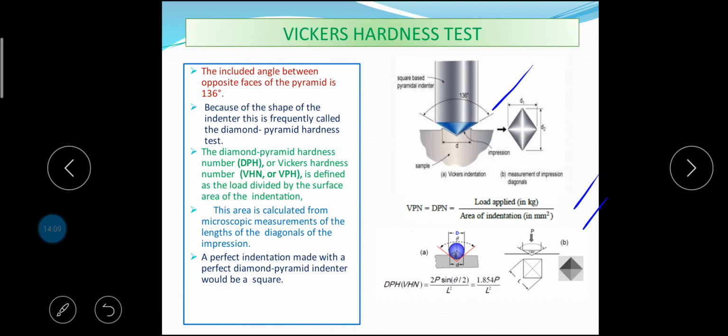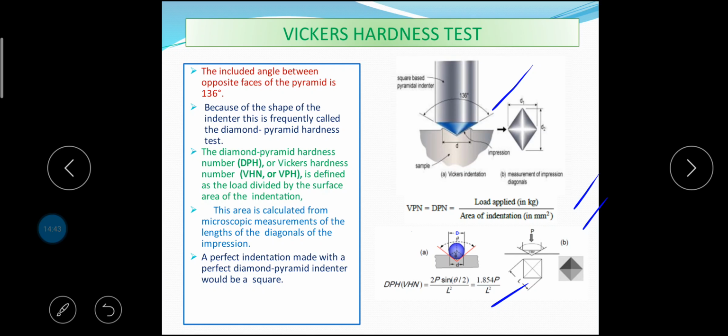Let P be the load applied, small d the average length of the two diagonals in millimeters, and theta the angle between opposite faces of the diamond pyramid, that is 136 degrees. Then Vickers pyramid number or diamond pyramid number will be equal to 2P sin(theta/2) divided by d square. The included angle between the opposite faces of the pyramid is 136 degrees. A perfect indentation made with a perfect diamond pyramid indenter would be a square.